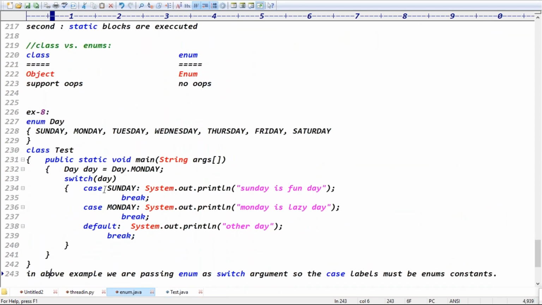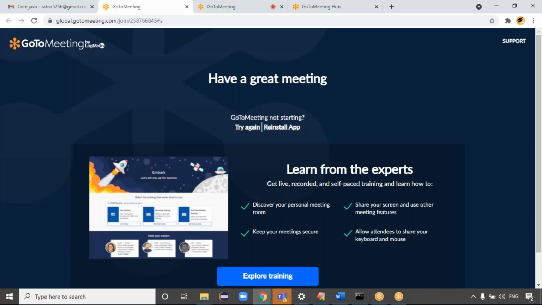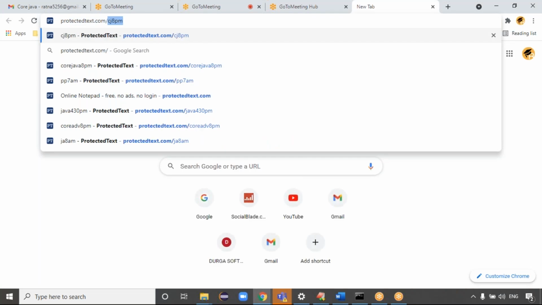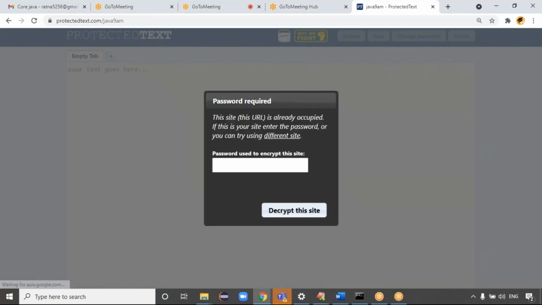If you are passing an enum as a switch argument, the case labels must be what? The case labels must be enum constants, right? Exactly. Good. Try to check these points. We're done with the enum today, and we'll meet in tomorrow's class. We'll start a new topic, guys.